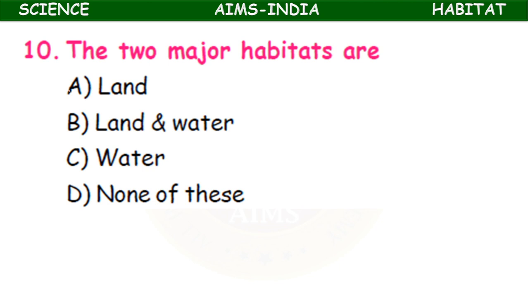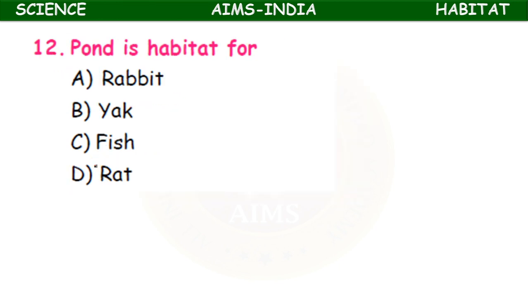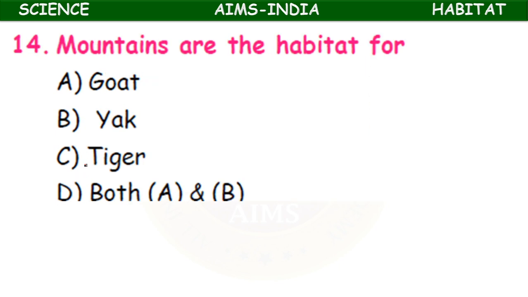The two major habitats are land and water. Land, terrestrial habitat; water, aquatic habitat. The trees are the habitats for monkeys, squirrels, birds, all of these. Yes, all of these. Pond is a habitat for rabbit, yak, fish, rat. The habitat of fish, water. Deserts are habitat for elephant, giraffe, monkey, camel. Camel lives in the desert. Mountains are the habitats of goat, yak, tiger, both goat and yak.